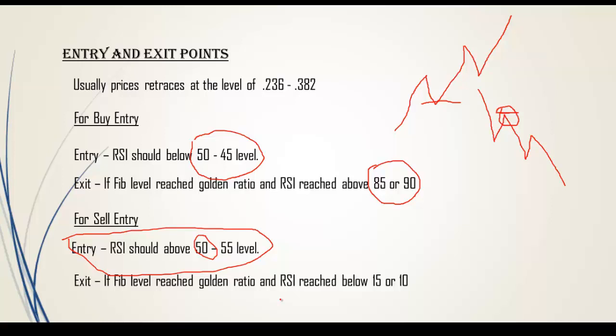Usually all support and resistance is also based on these Fibonacci levels, so everyone should know them. In a trending market, Fibonacci levels are most important, because only in a trending market can we easily fix the target based on the Fibonacci levels.